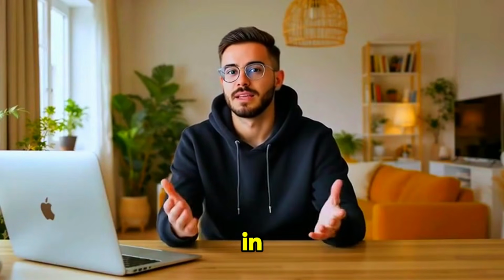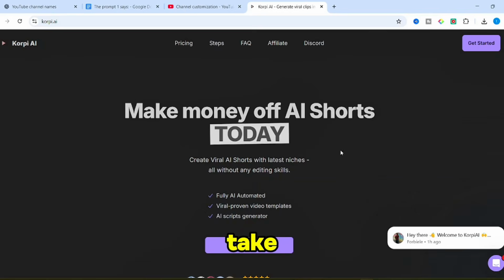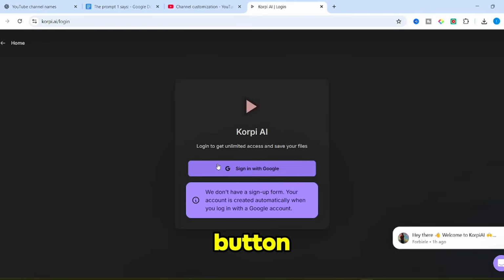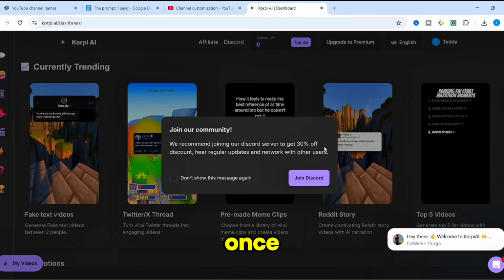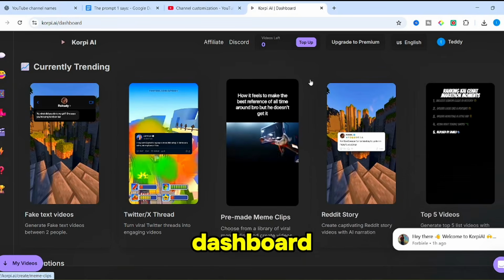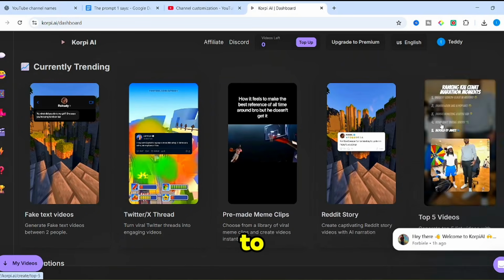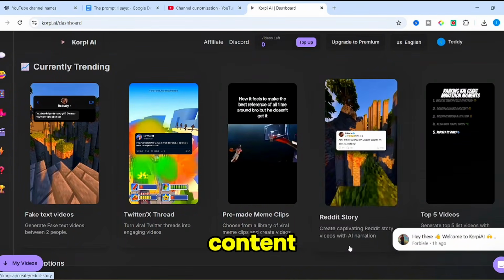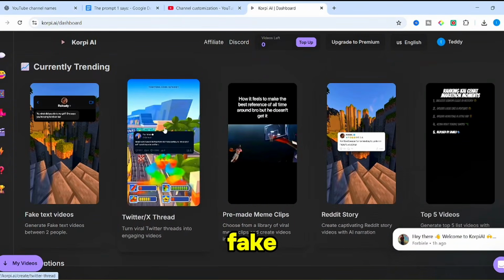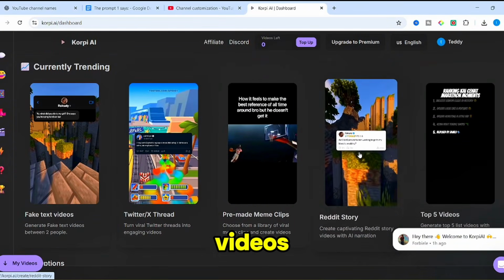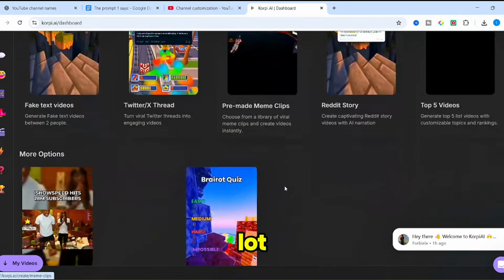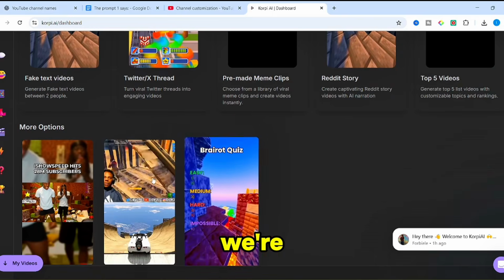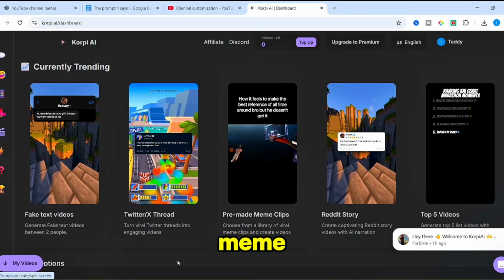You'll find the link in the description. Click the link and it'll take you straight to the CapCut website. From there, just hit the Start Now button and sign in with your Google account. Once you're logged in, this is the dashboard, the secret AI tool we're using to create our memes. And here's what I love. You're not limited to just one type of content. You'll see trending tools like fake text videos, Reddit story videos, quiz text videos, and a lot more. But for today's tutorial, we're going to focus on the pre-made meme video maker.